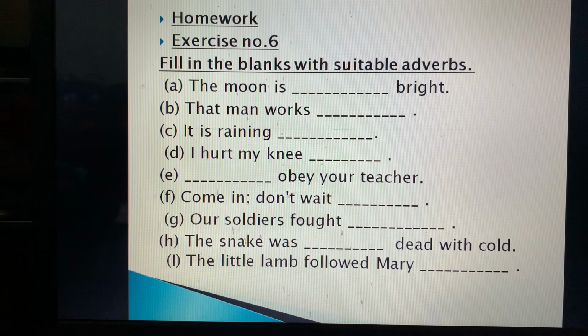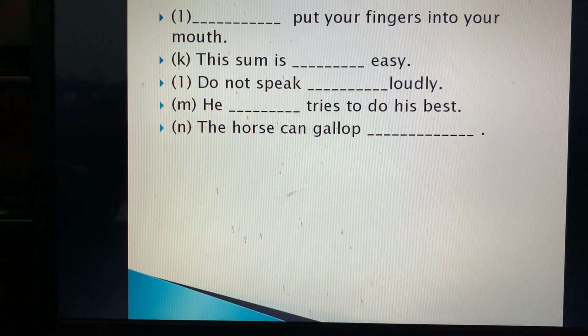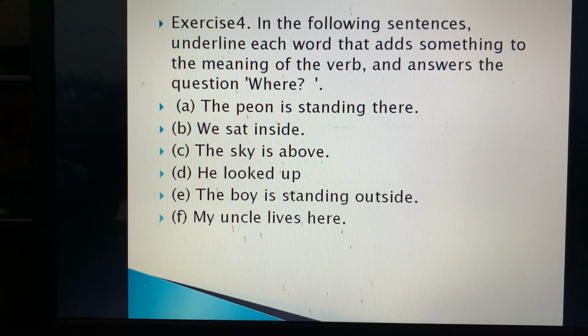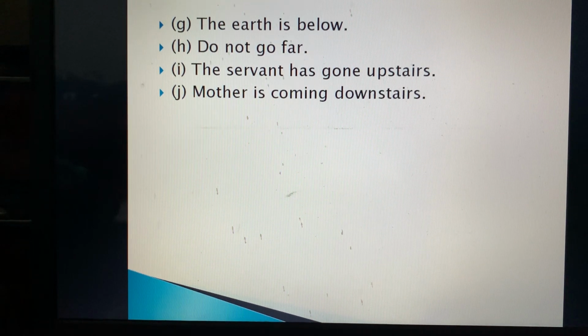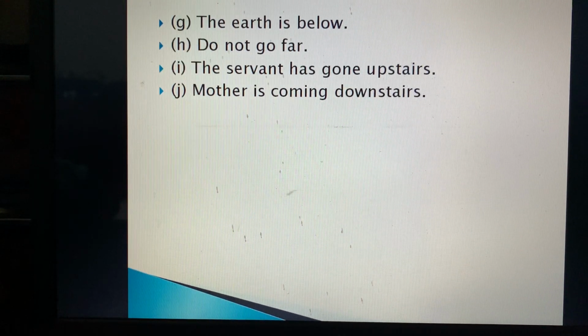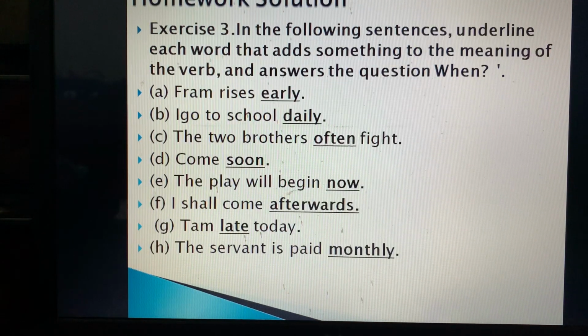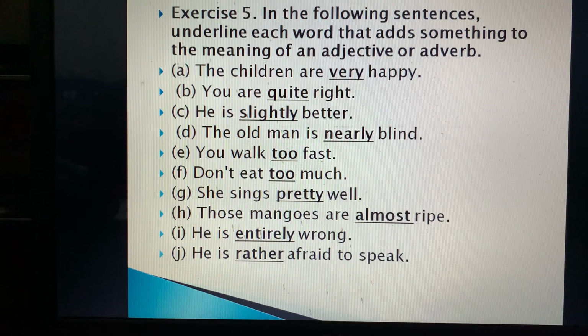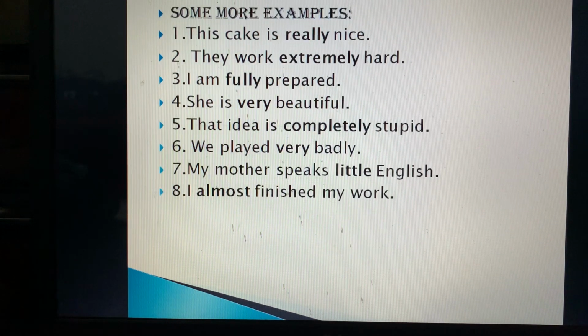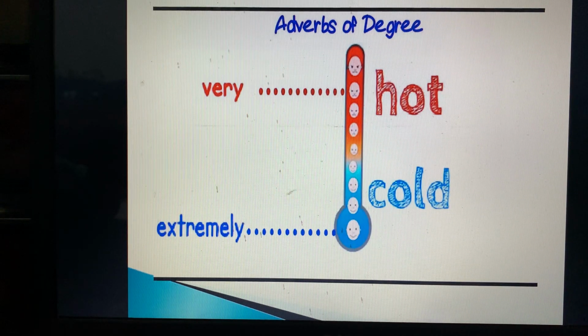Fine. So this exercise you need to do, and then you have to complete exercise number 4 also. It says: fill in the following sentences, underline each word that adds something to the meaning of the verb and answers the question where. Where means adverb of place. Fine, this also, and 4 also, and exercise number 6 also, and 3 is over here. 5 we have already discussed. So in this lecture there are exercises 3, 4, 5, 6. First and second we have already discussed in the previous lecture.